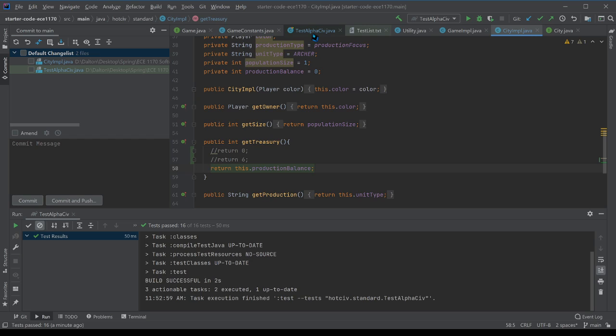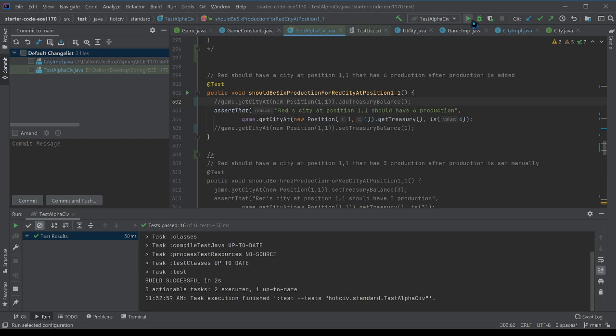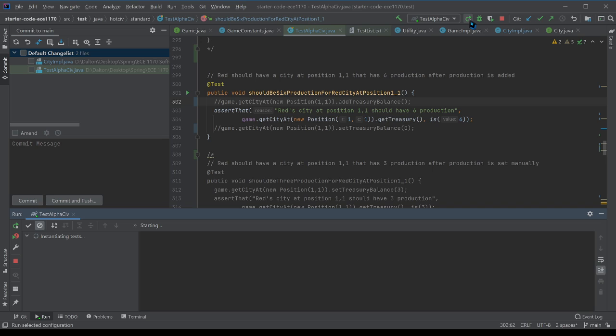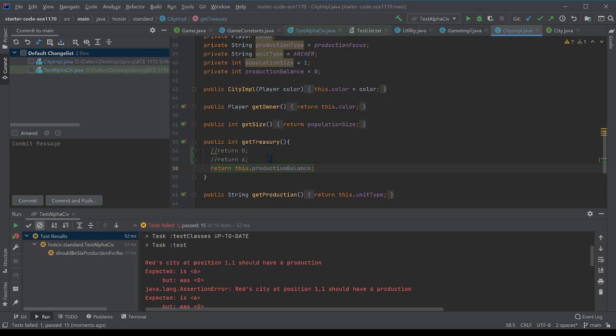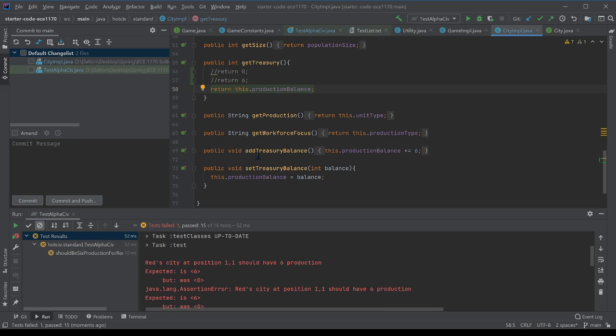If I go back now and I run the same test, you'll see it also failed. This time it failed because it was expecting 6, but it only got 0 because I never actually changed production balance from 0. I also wrote another function here called add treasury balance.